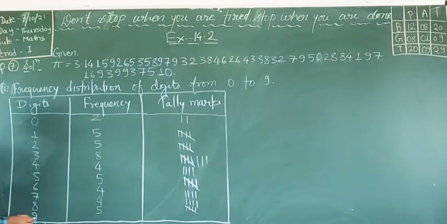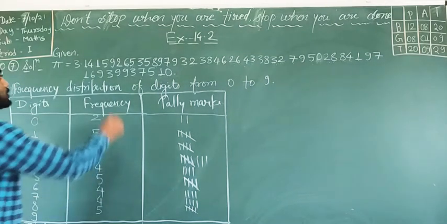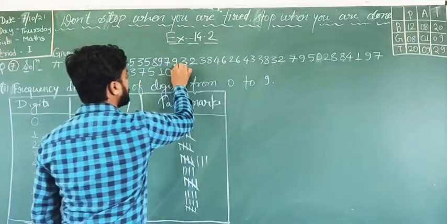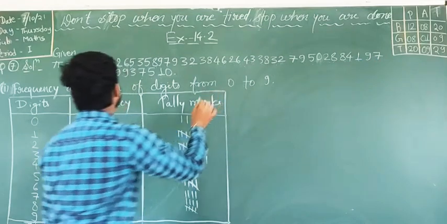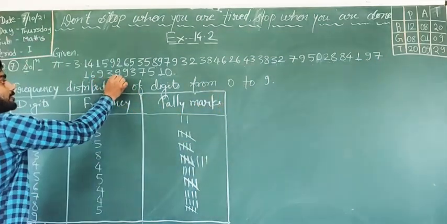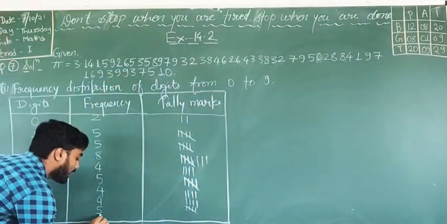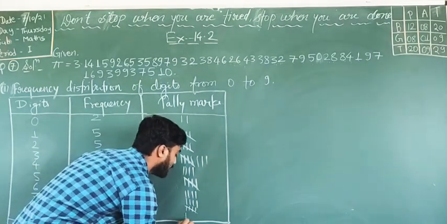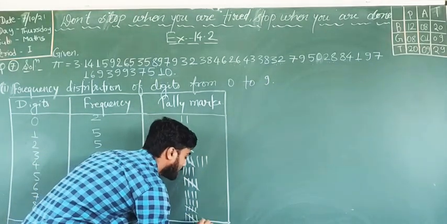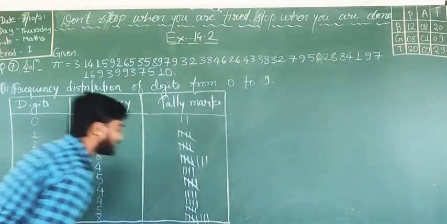Yes. And 9 is here. 1, 2, 3, 4, 5, 6, 7 and 8. So 9 is coming 8 times. So mark 8 here. 1, 2, 3, 4, 5, 6, 7, 8.